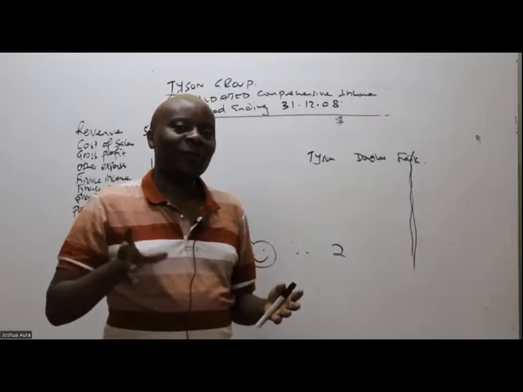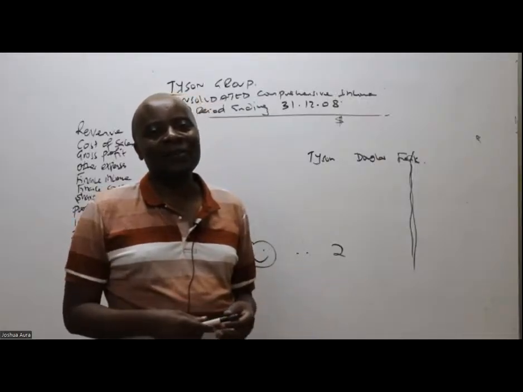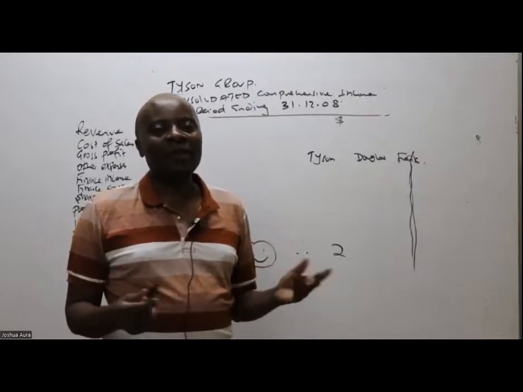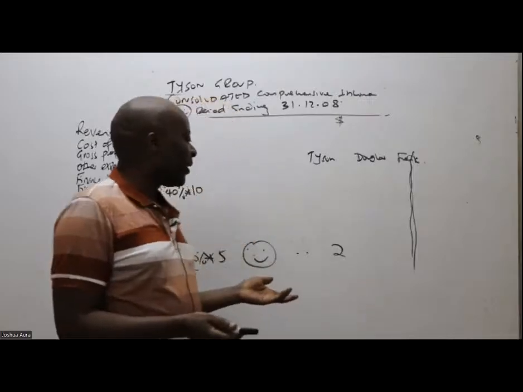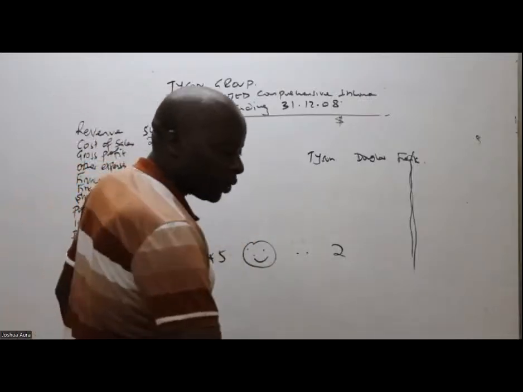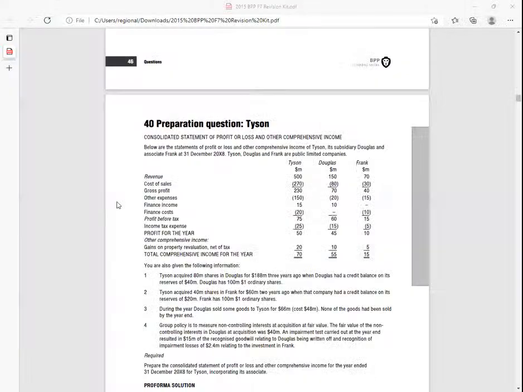That's the growth of the associates in terms of profitability. Only that. It's the equity accounting method, very easy. So for the income tax expense, I'll pick this 25 plus 15.